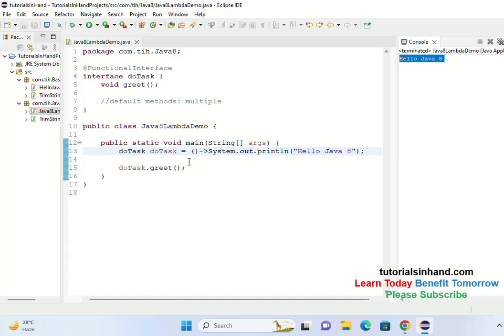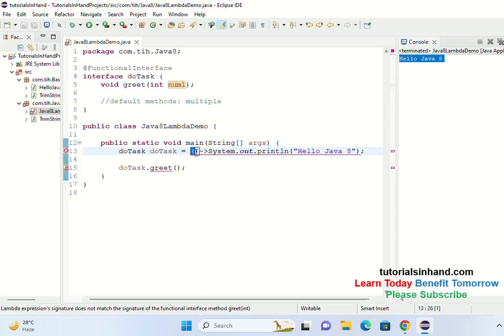Using a lambda expression. Now it's time to move one step further. Suppose this do task has an abstract method that accepts one integer value. You can have anything like double, string, something which you wish to have. For demonstration purposes, we are going to take one integer parameter. Now see, everything fails. Why? Because now this implementation is written for what?